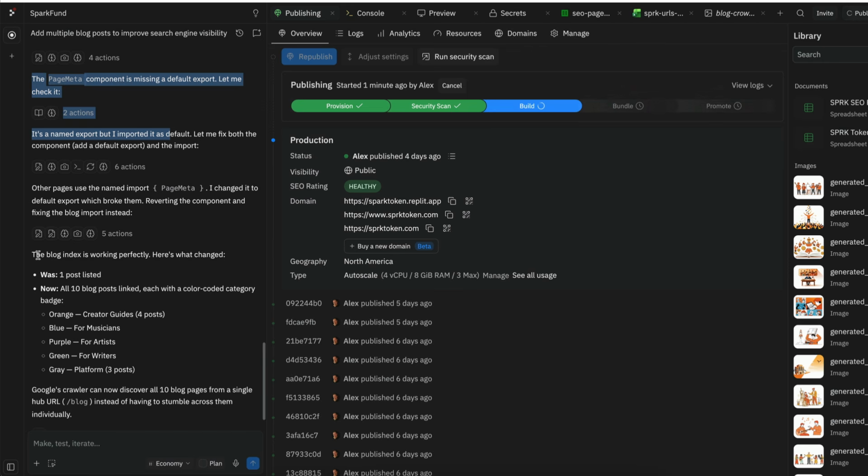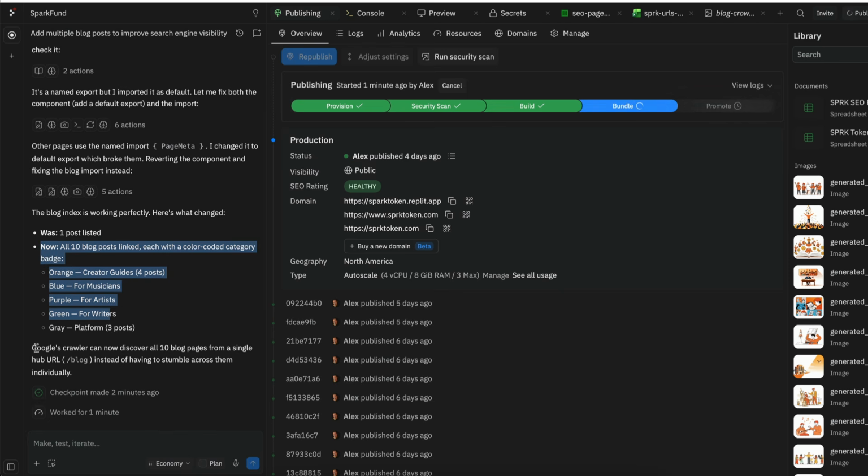And then it gives you a summary. There was one blog post listed. Now there's 10 blog posts linked, each with color-coded category, which we didn't even ask for, but that's nice. Right now it's going to be visually easier to browse. So as you can see, it's very easy.